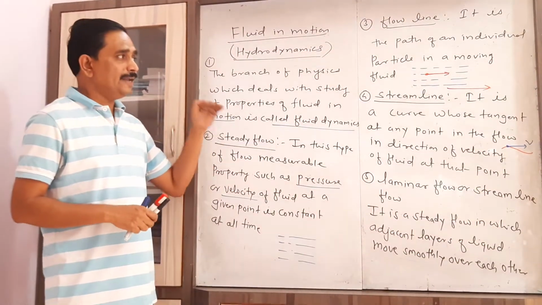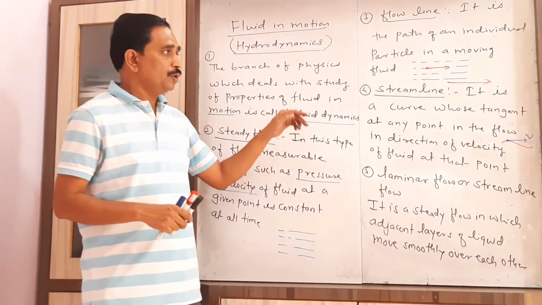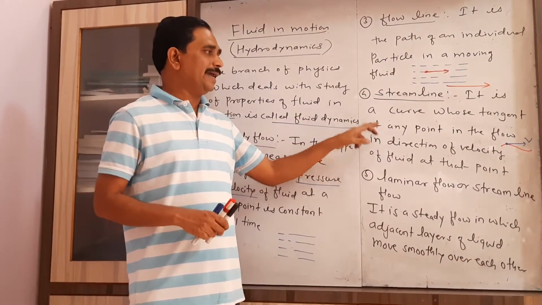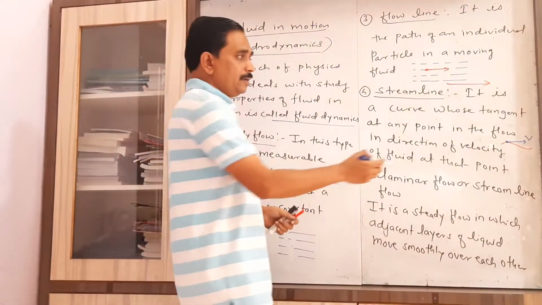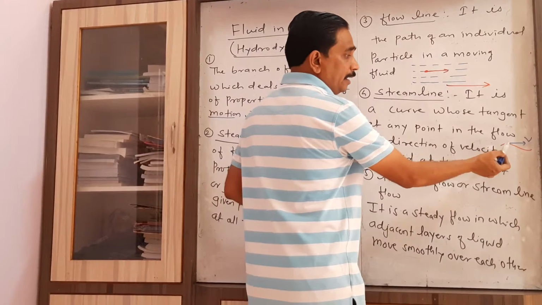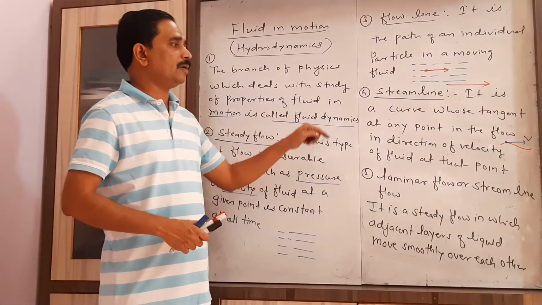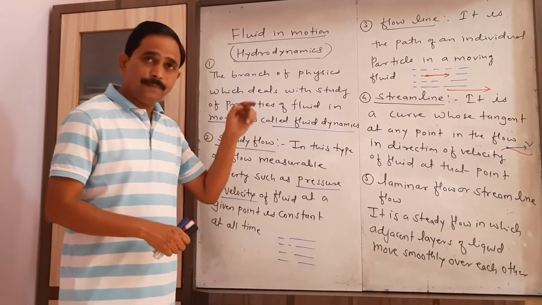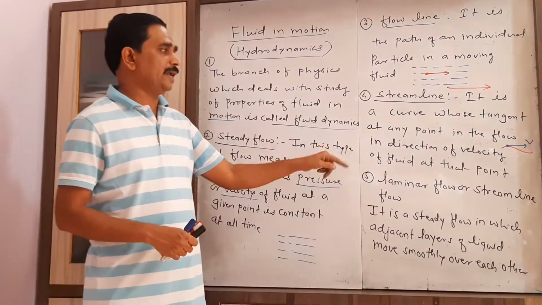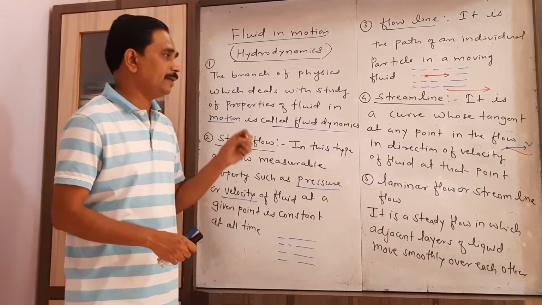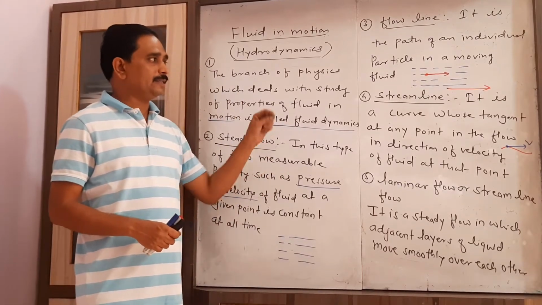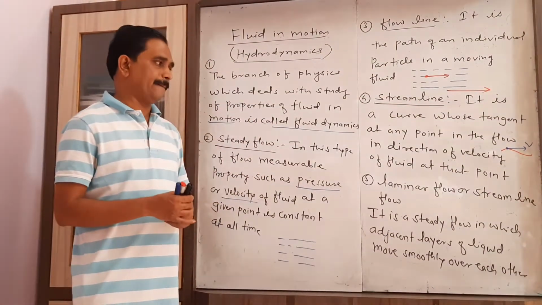Let us repeat again. It is a curve whose tangent at any point, I draw here a curve and I select a particular point, and at that point I draw a tangent. If this tangent is in the direction of velocity of that fluid, then that line is called a streamline.